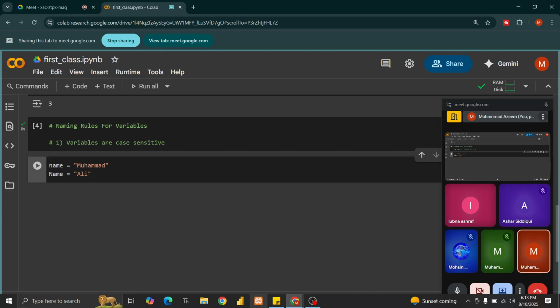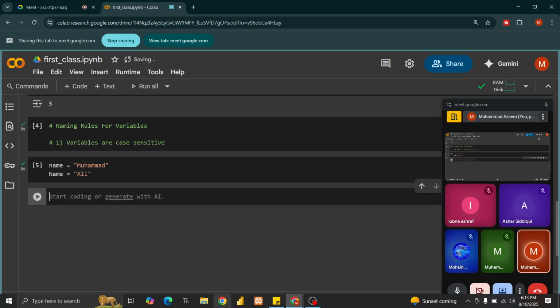So now Python will treat both of these names separately. If we call this name, we will get the value Muhammad. And if I call this variable with capital N, Python will give me this name which is Ali.